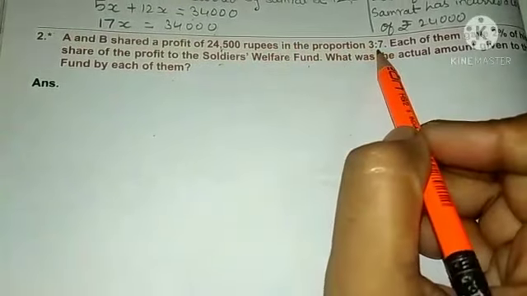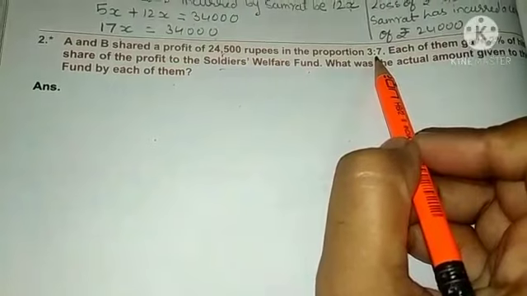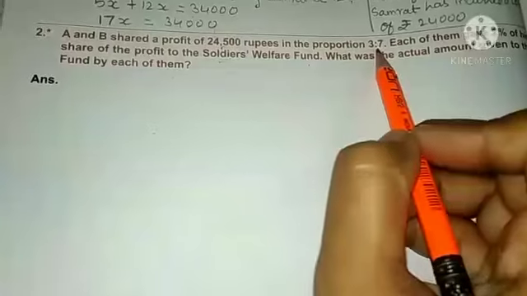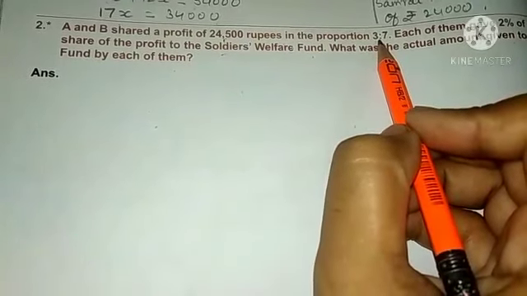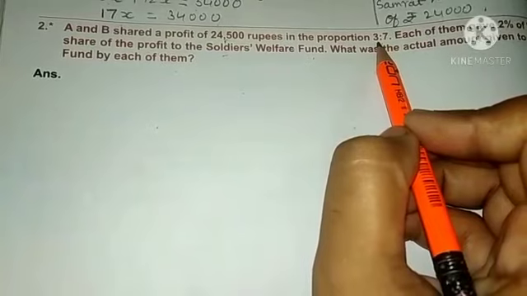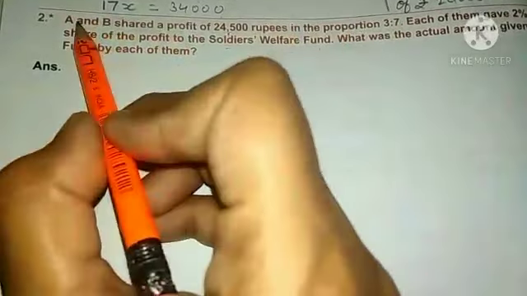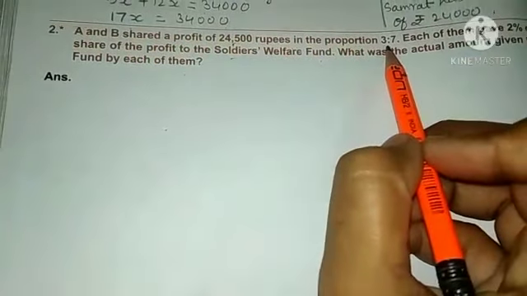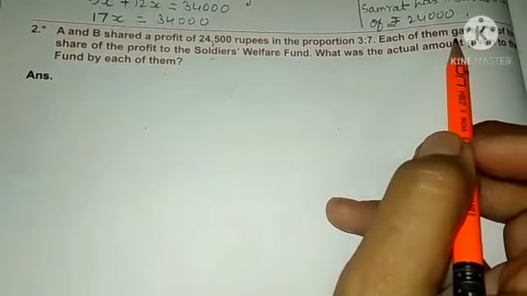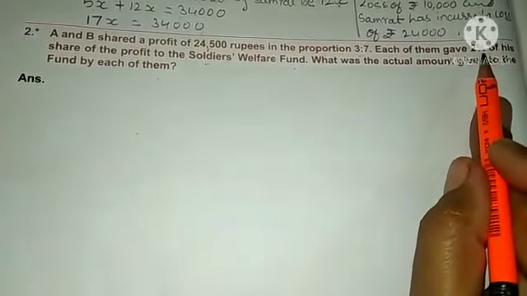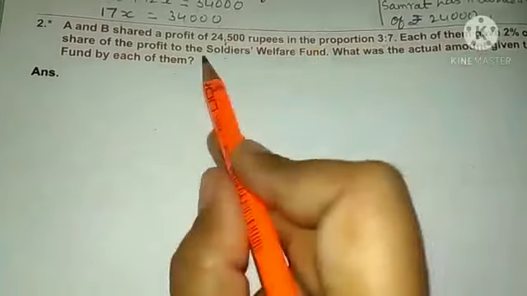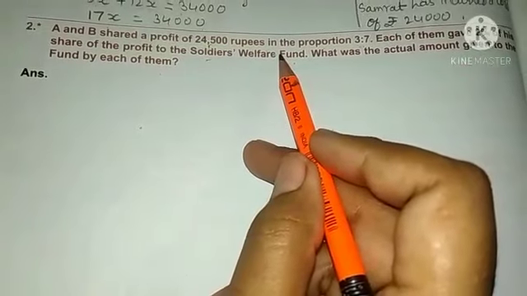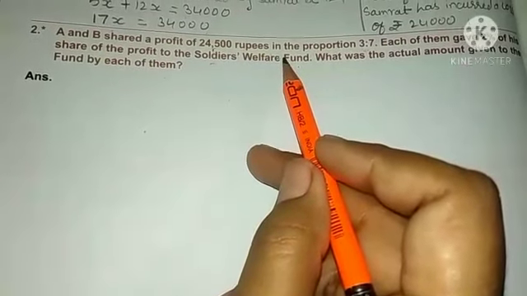In the proportion 3:7. Now the ratio is given. The ratio of their capital as well as their profit is given. They have invested in this ratio in this business and they have shared a profit according to this ratio. So the share of A is 3 and the share of B is 7. And each of them has given 2% to the Soldier Welfare Fund. So we have to find out the actual amount they have given to the Soldier Welfare Fund.